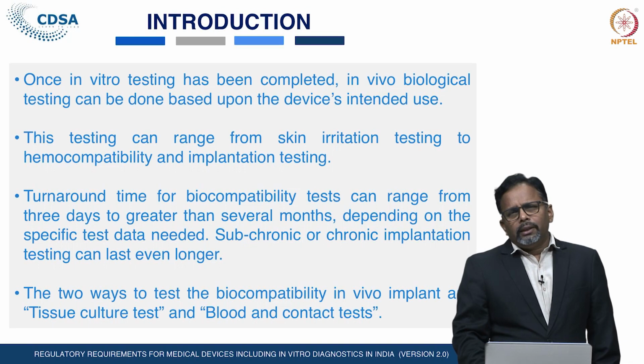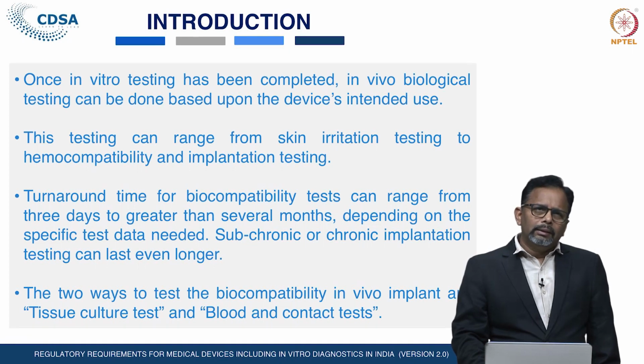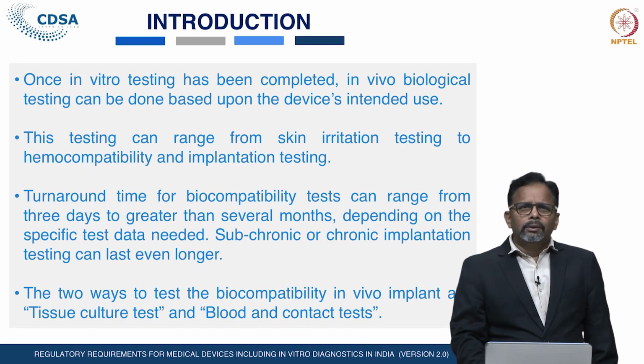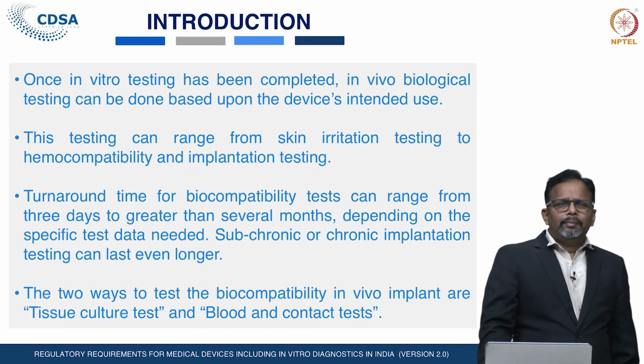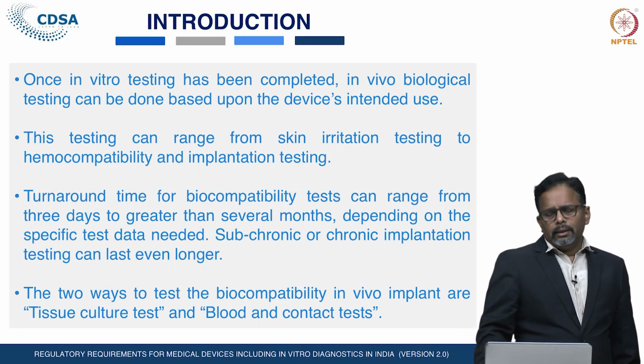The biological evaluation testing can range from the skin irritation test to hemocompatibility test, implantation test, etc. The turnaround time for biocompatibility tests can range from 3 days to several months, depending on the specific test data needed for the materials.